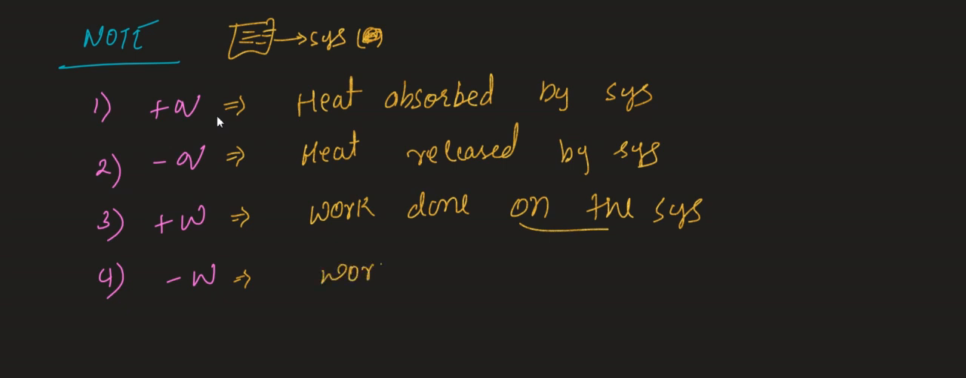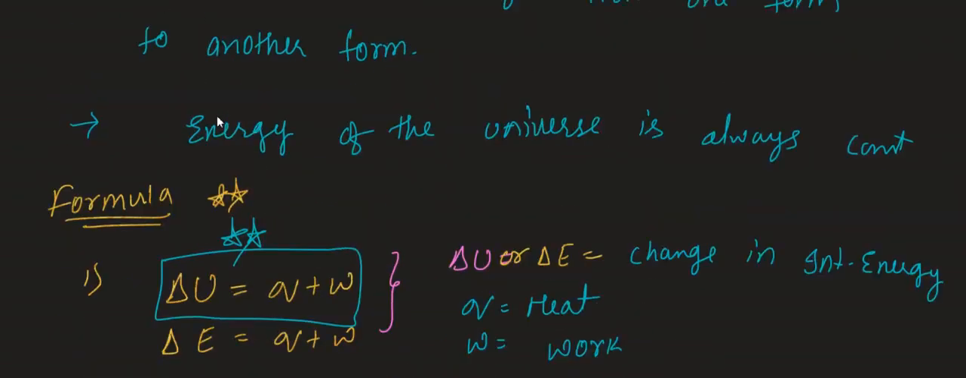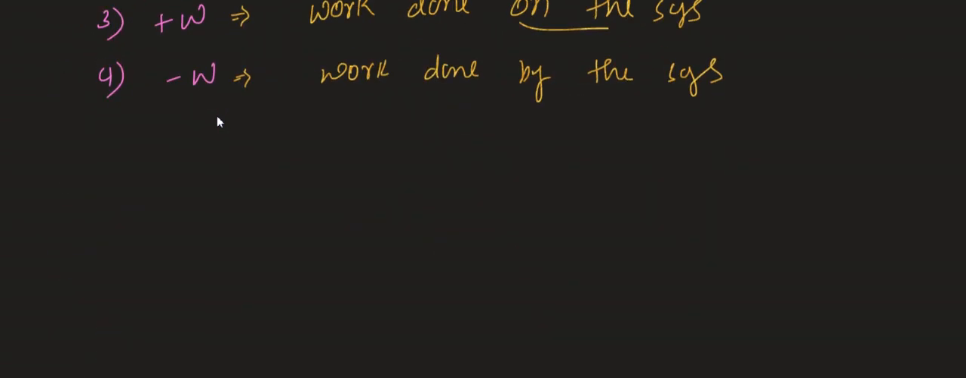So what can we write here? Work done by the system. Clear till here? Right, now what happened actually? The most important point is, as I said, delta U is equal to Q plus W.